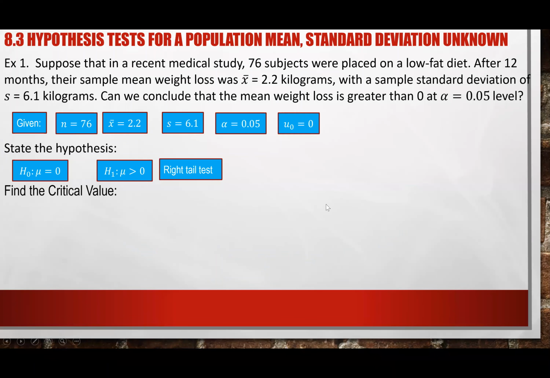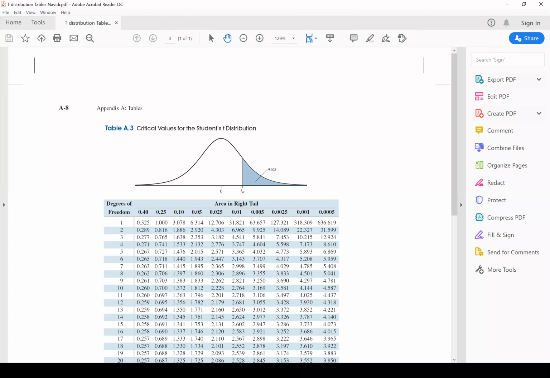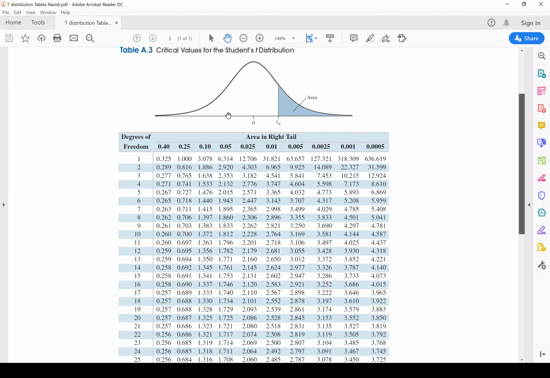And again, like I mentioned to you guys, because they give us a sample standard deviation, we use the T distribution and the T critical value. And in order for you to find a T critical value, you need that degree of freedom. And for us, the degree of freedom is 76 minus 1, which is 75. And if you remember to look at the chart, we don't have the actual 75. The rule is, if we don't have an actual 75 as in your degree of freedom, then you have to use one less, which, reminder, is what we have right here.